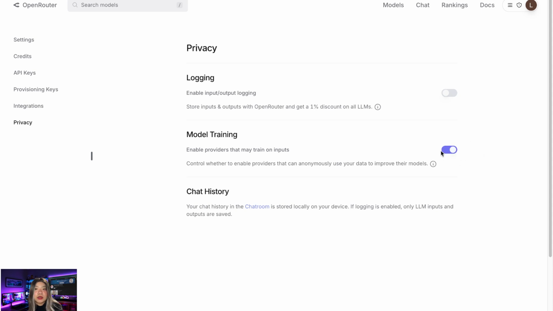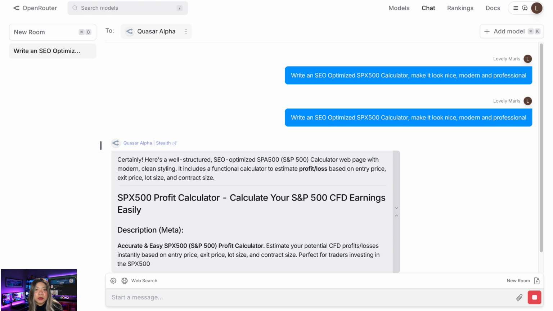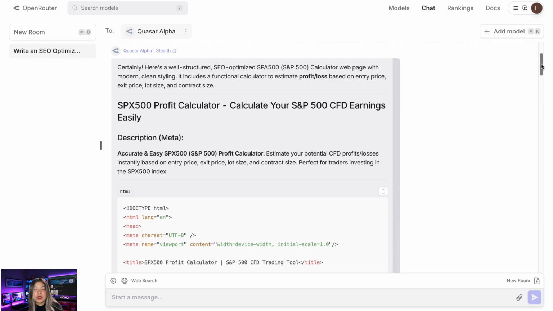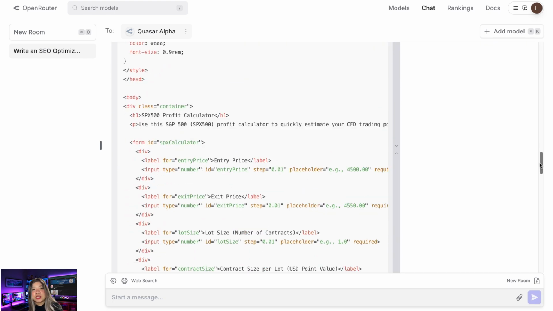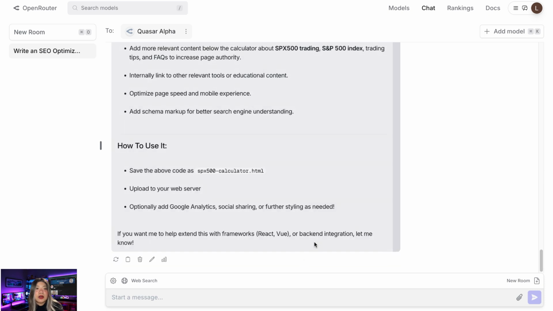If you're on OpenRouter, you want to open this up so they can train on your answers, because that's how they make improvements to the models. They offer them for free to you and they train on the data you create, so they don't have to spend as much money on creating the data. So here we see it started working, started creating the code, and I'm really interested to see the final results. Let me know if you would like me to customize it further. So this was a very fast model.